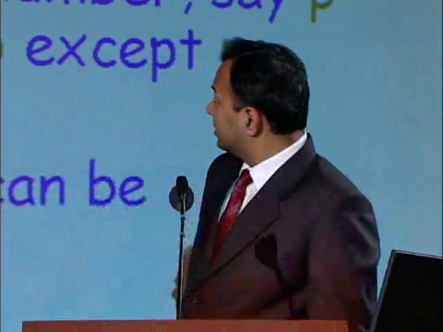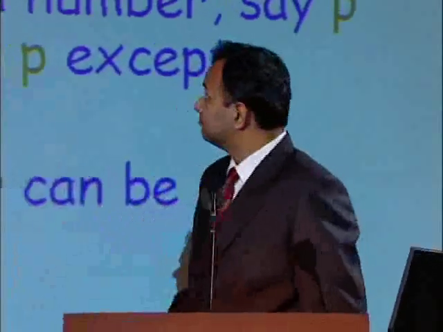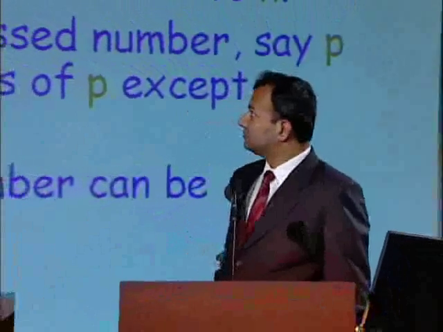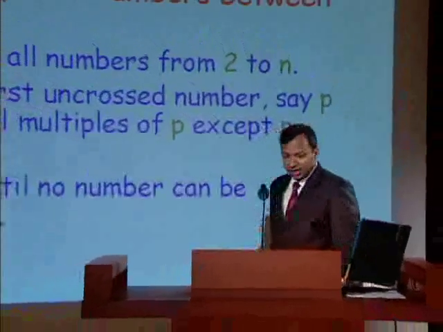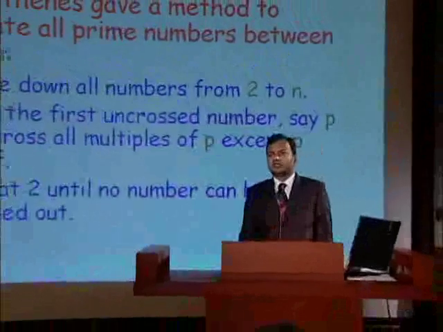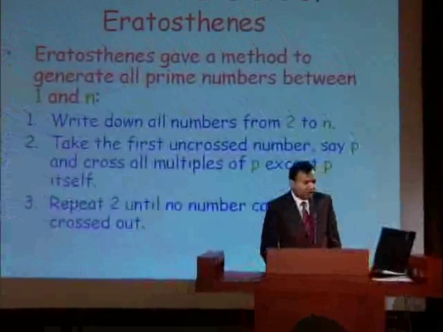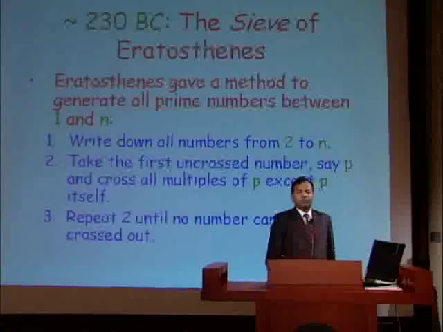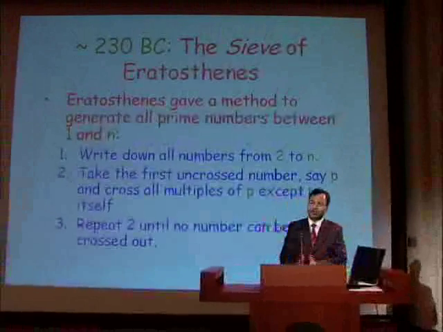Then, around 230 BC, in the same school as Plato, I think, Eratosthenes came up with a method which is referred to as the sieve of Eratosthenes. This method allows us to compute or generate all prime numbers between 1 and n.